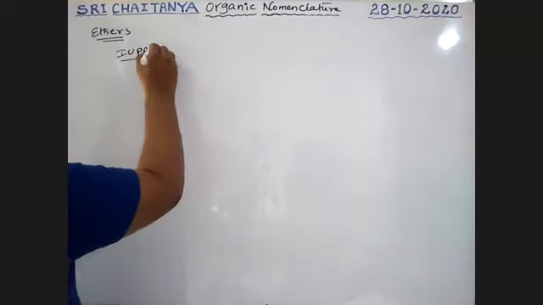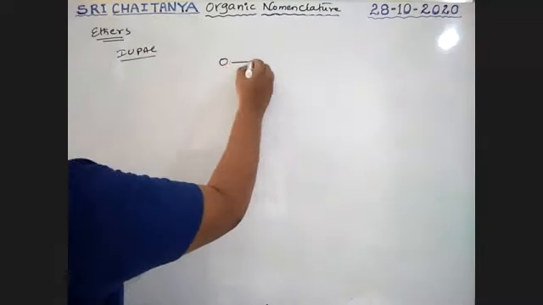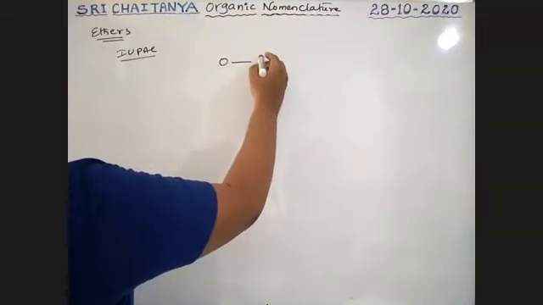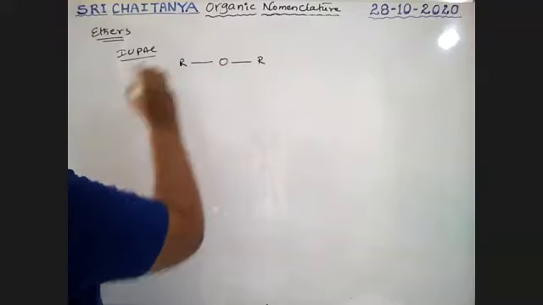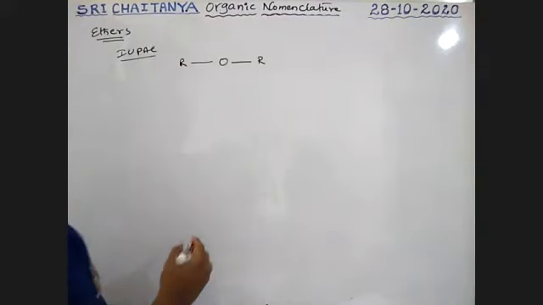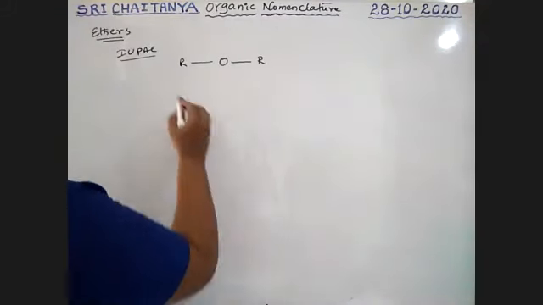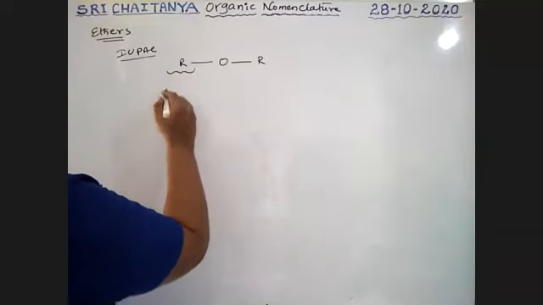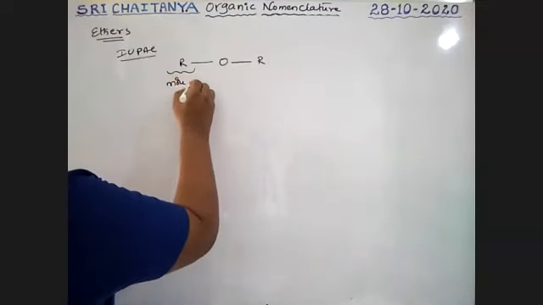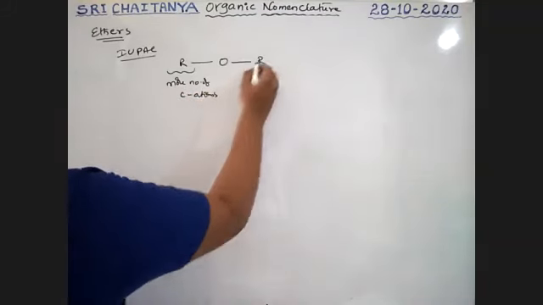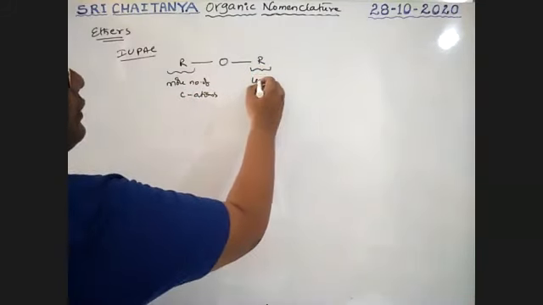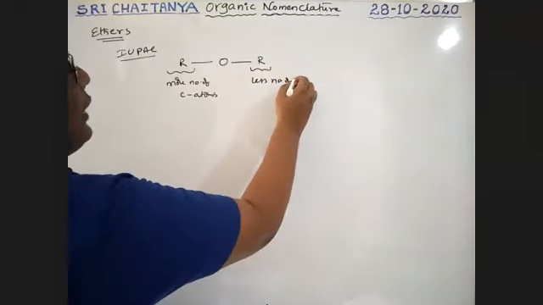Oxygen is attached to two alkyl groups. One contains more number of carbon atoms, another contains less number of carbon atoms.